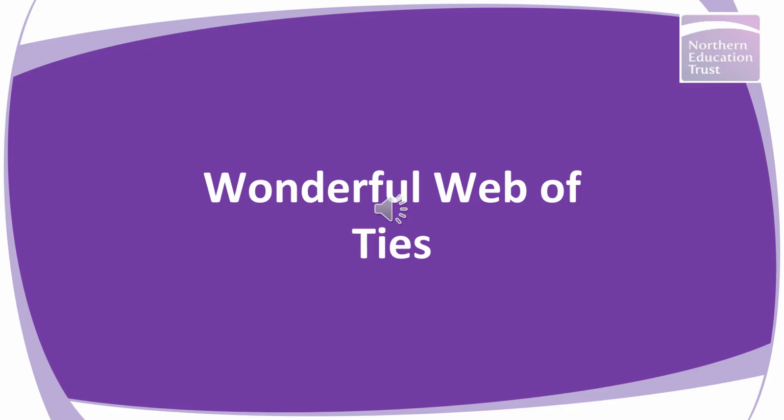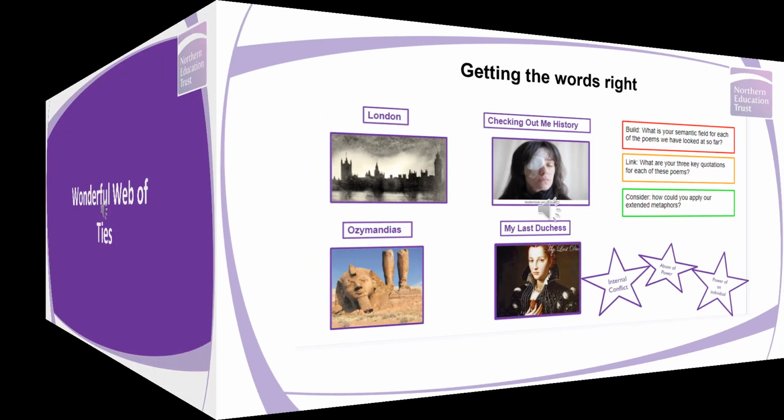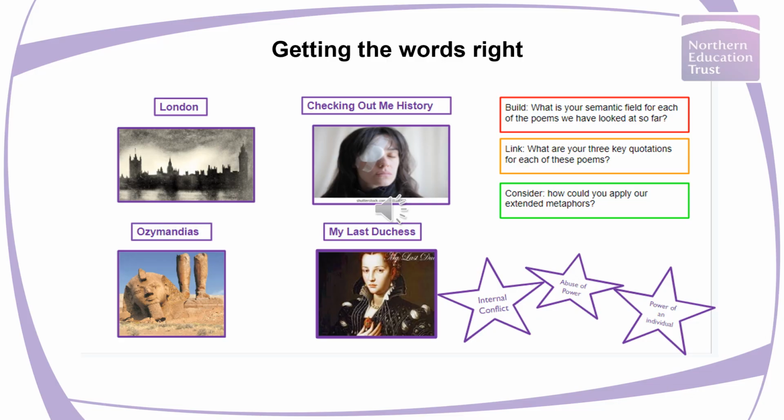We'll go through some key points of comparison between poems. We're going to look at the cluster of human power and think about how we can develop those connections through the semantic fields, through the writer's intent, and also through symbolism. So these 4 poems all link to the concept of human power, and I think the best starting place is to